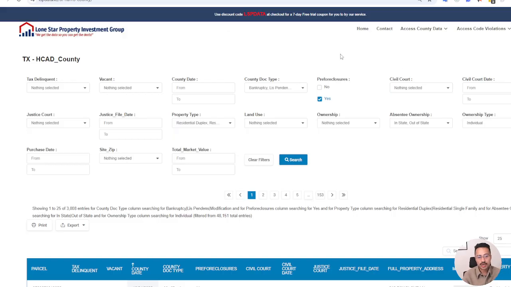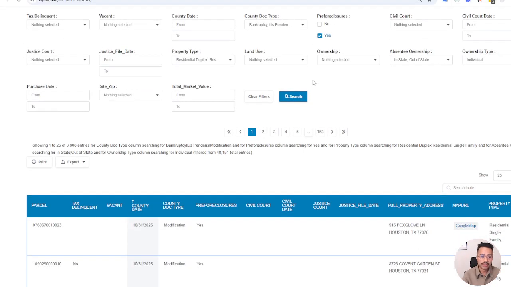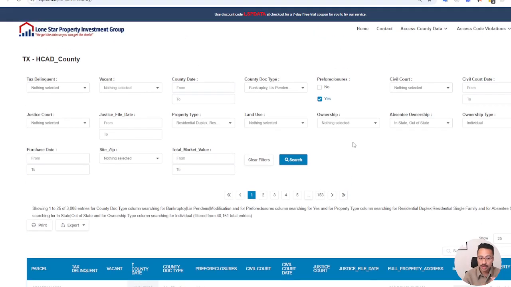And as you know, for any property that eventually goes into foreclosure, there are usually different life events that take place, right? Maybe falling behind on payments, maybe modification of the loan, maybe reassignment of trustee when the bank takes over the loan, right?